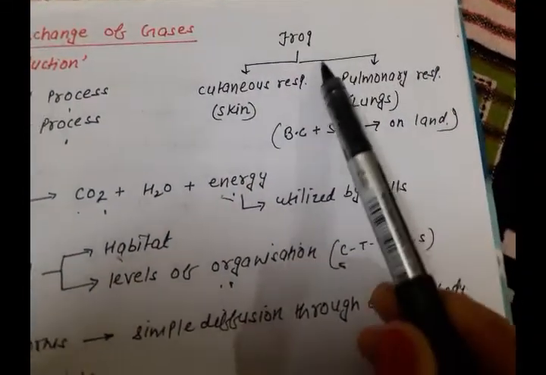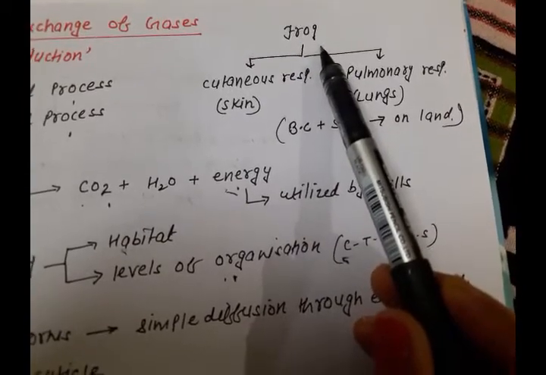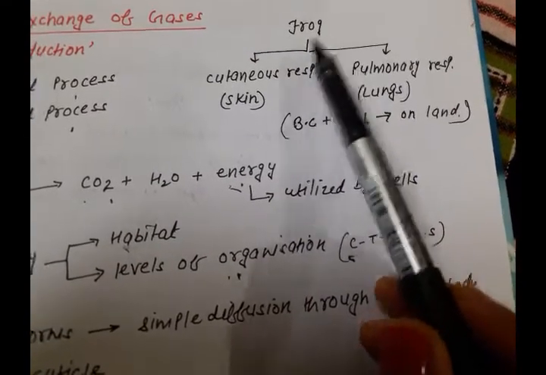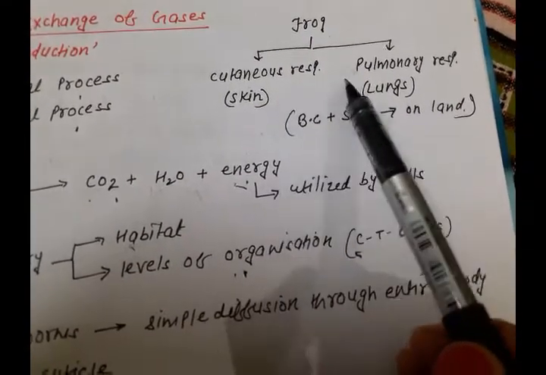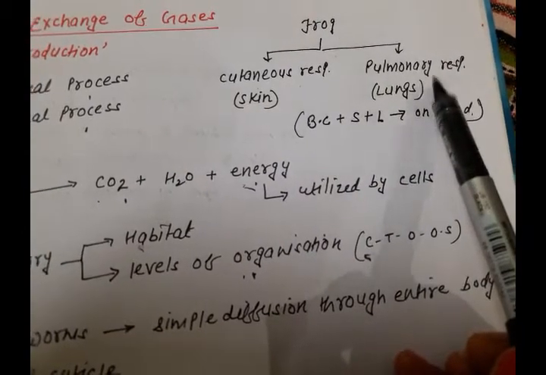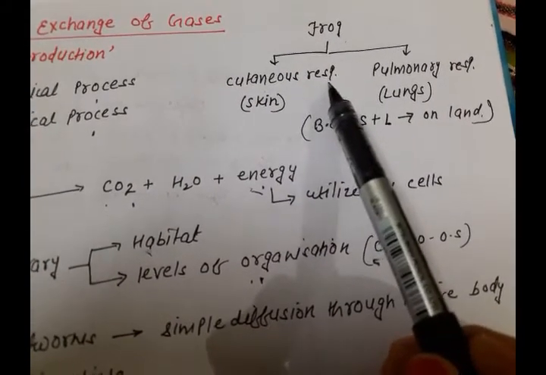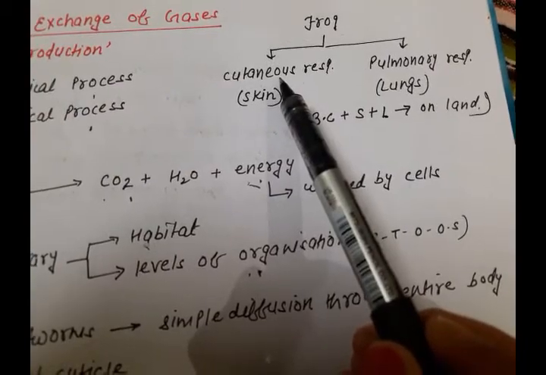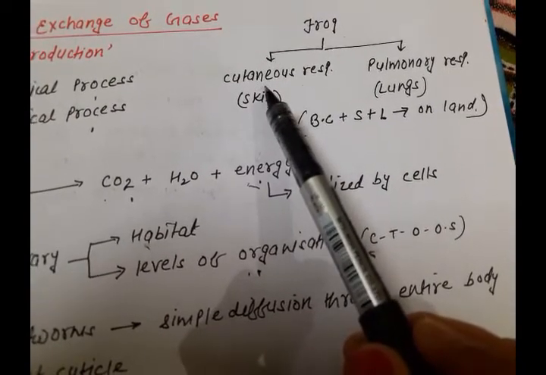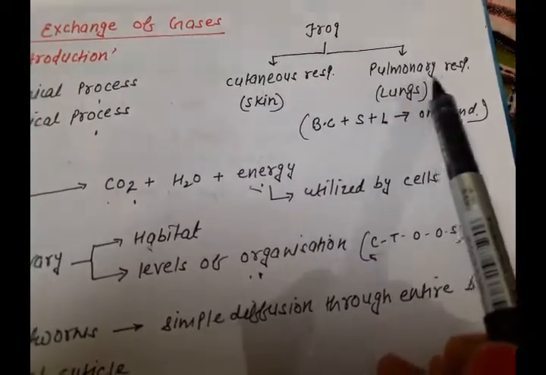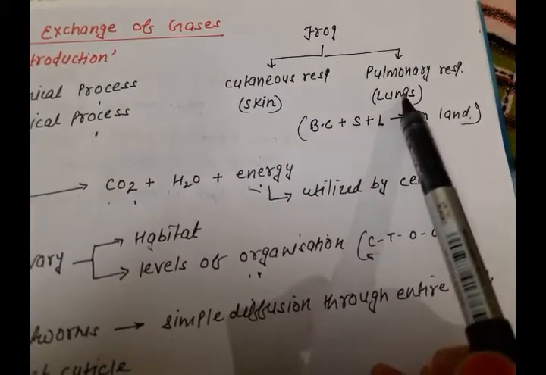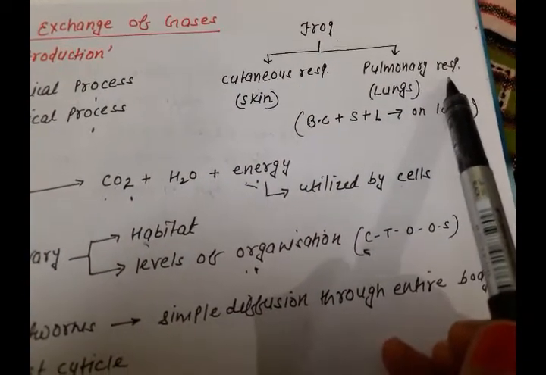Two types of respiration can take place in frog: cutaneous respiration and pulmonary respiration. When respiration takes place through skin, it is called cutaneous respiration, and when respiration takes place through lungs, it is called pulmonary respiration.